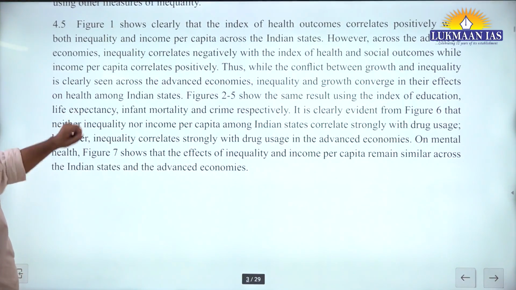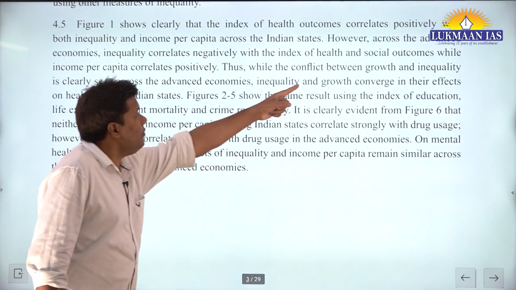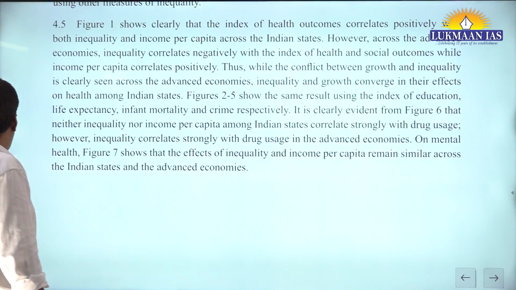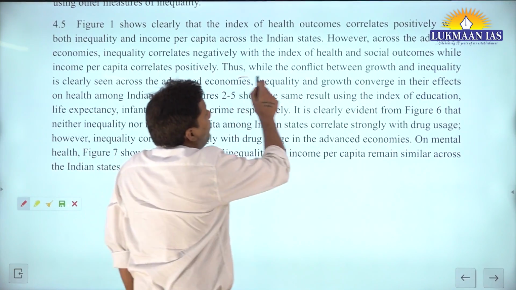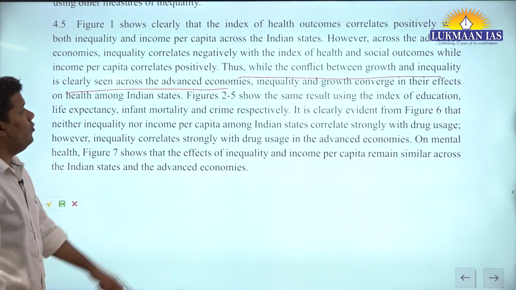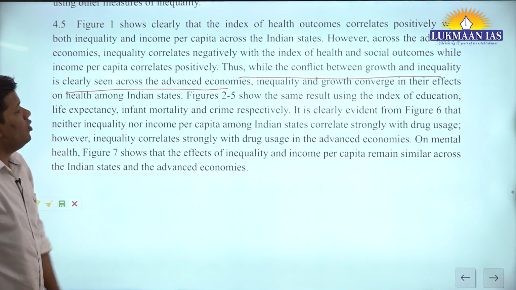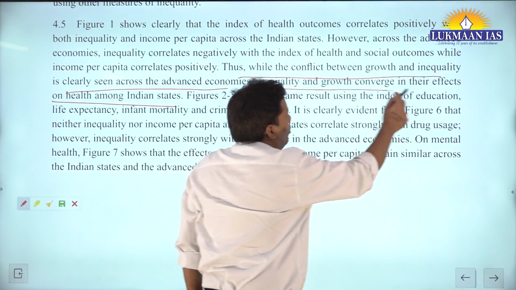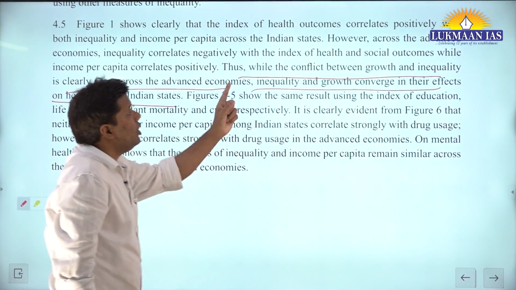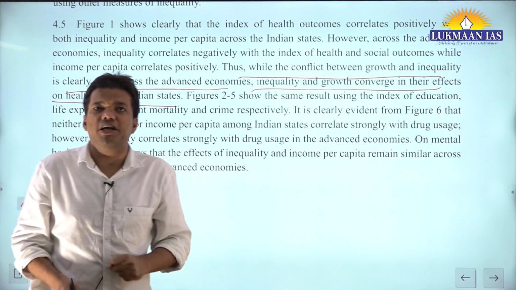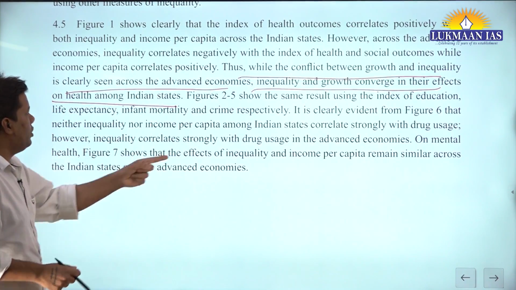Okay, let's see this one. While the conflict between the growth and inequality is clearly seen across the advanced economy, inequality and growth converge in their effect among Indian states. That is the essence of this chapter. What is happening? Inequality and growth have conflict in advanced countries, but in India it is converging. So now you understand the title, right?